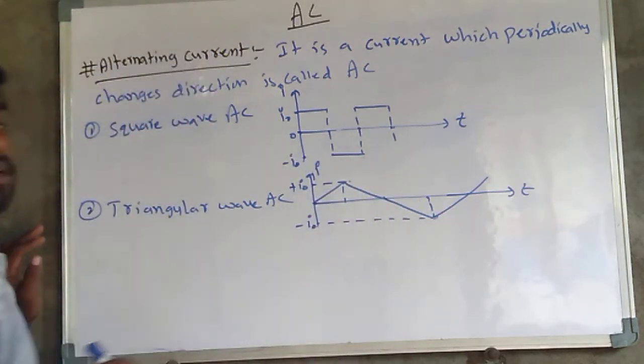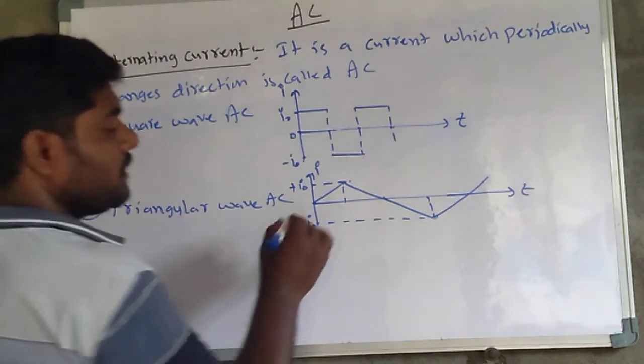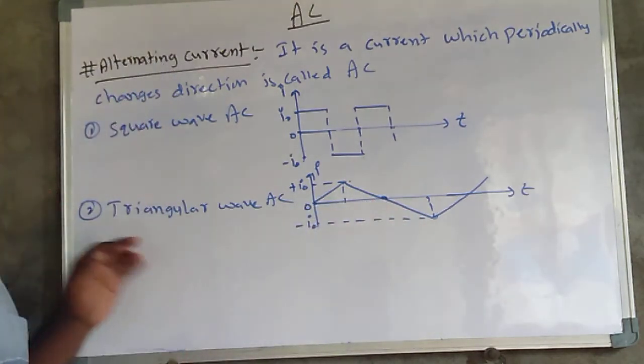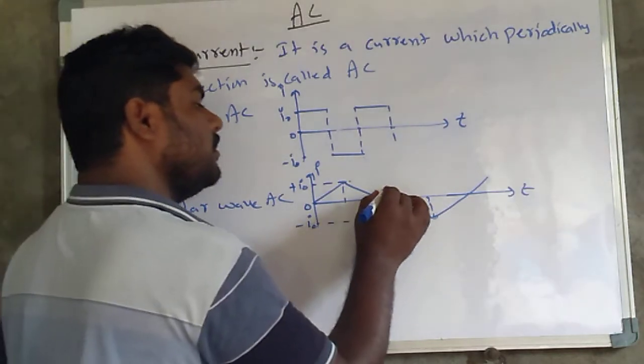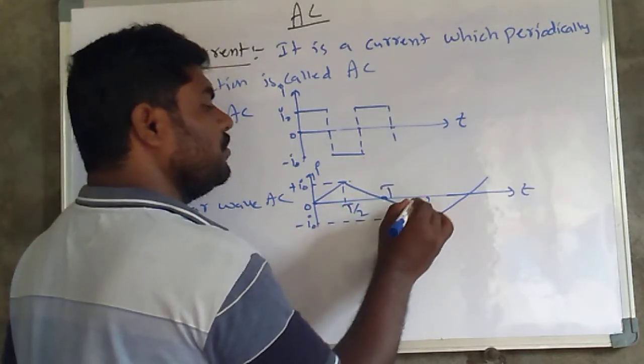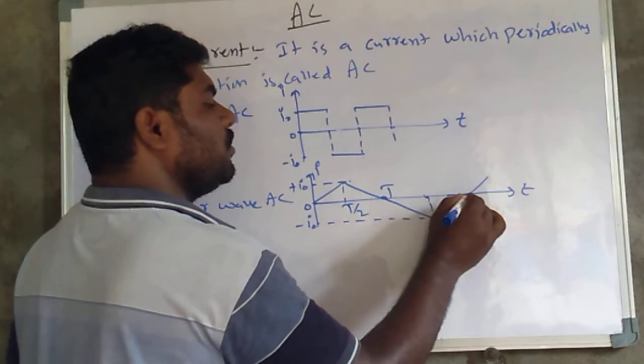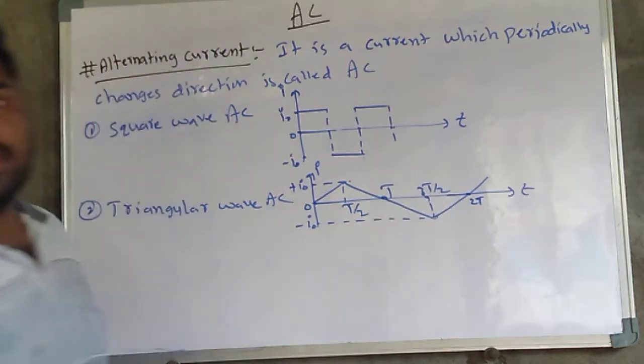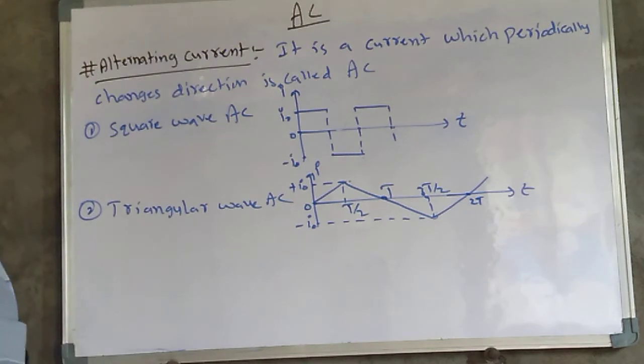At time 0, then t by 2, then t, then 3t by 2, and 2t. This type of wave is nothing but a triangular wave.